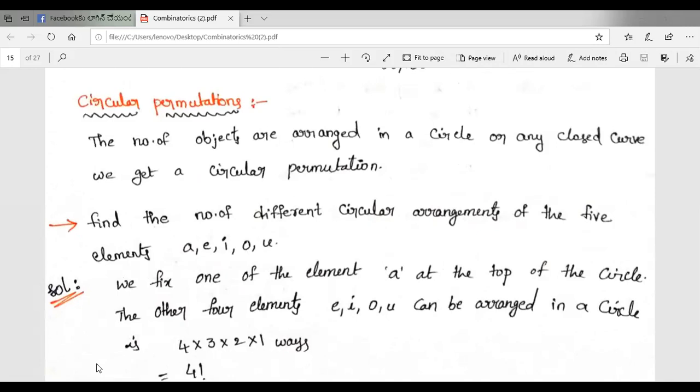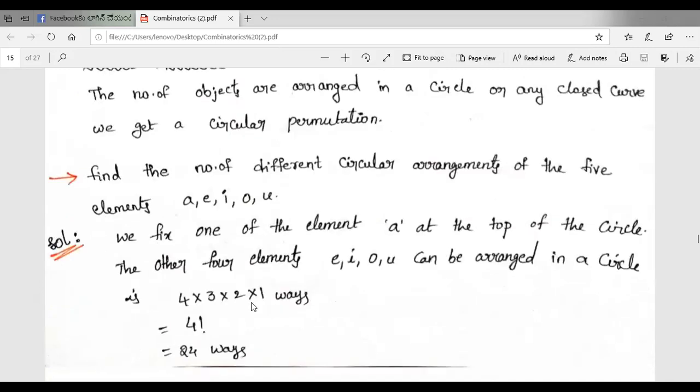The other 4 elements E, I, O, U can be arranged in a circle as follows: for the second letter we have 4 choices, third letter 3, then 2, then 1. So how many ways are there? 4 into 3 into 2 into 1. This can be written as 4 factorial, that is equal to 24 ways.